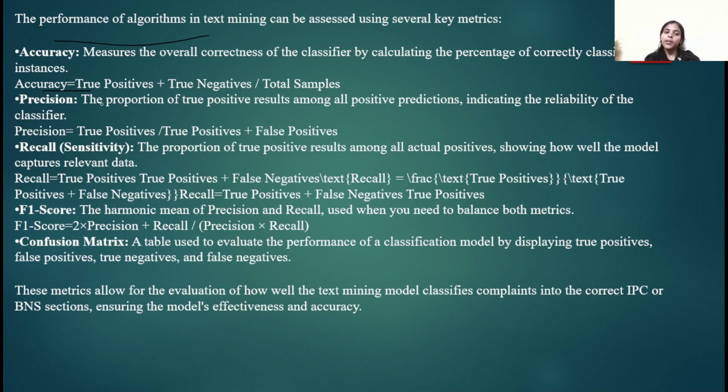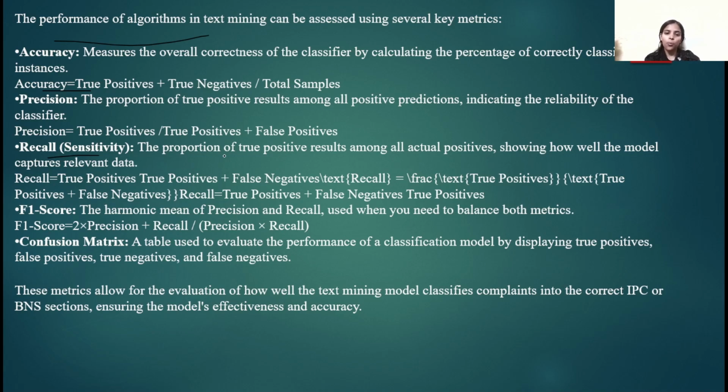Next is precision. Precision is the proportion of true positive results among all positive predictions, which indicates the reliability of the classifier. It is the true positives divided by the sum of true positives and false positives. Third is recall. Recall is the proportion of true positive results among all actual positives, showing how well the model captures relevant data.